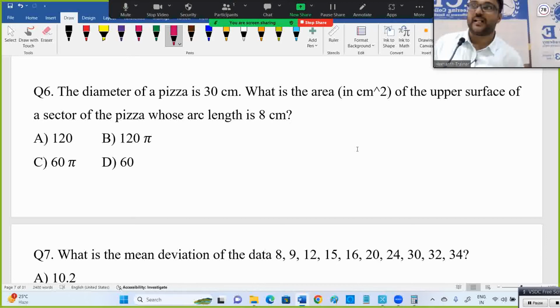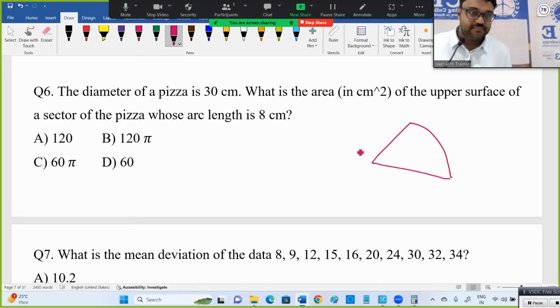What is the area of the upper surface of the sector of the pizza whose arc length is 8 centimeters? That arc length is of the upper surface, not the entire pizza. See, is the pizza three-dimensional or two-dimensional? It's 3D, three-dimensional. But they're asking for the upper surface area, which means 2D. It's like a 2D one. They're asking like this.